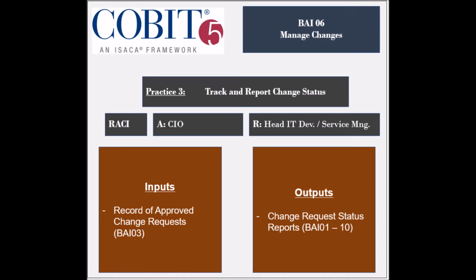The entities that are responsible are the business process owners, and several IT heads and managers. The entity that is held accountable is the Chief Information Officer. The practice receives 1 input, which is the record of all approved and applied change requests from the BAI3 process. It generates 1 output, which is the change request status reports to be used by the BAI1 and BAI10 processes.